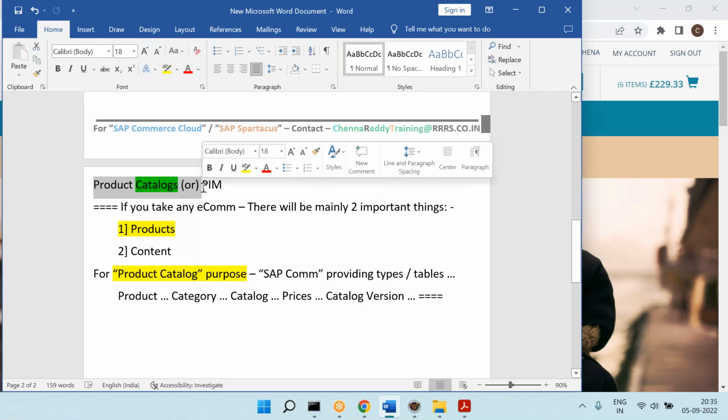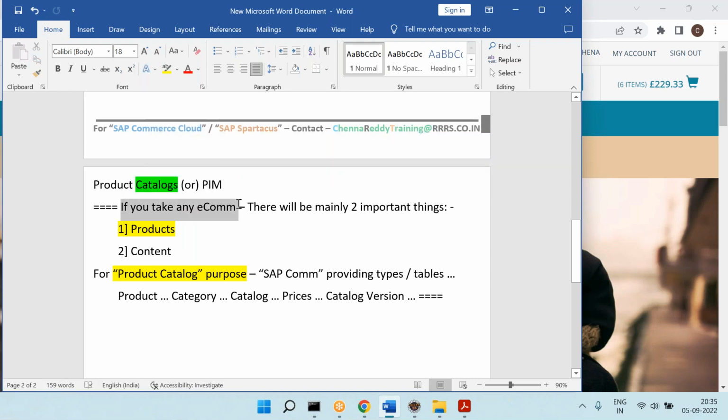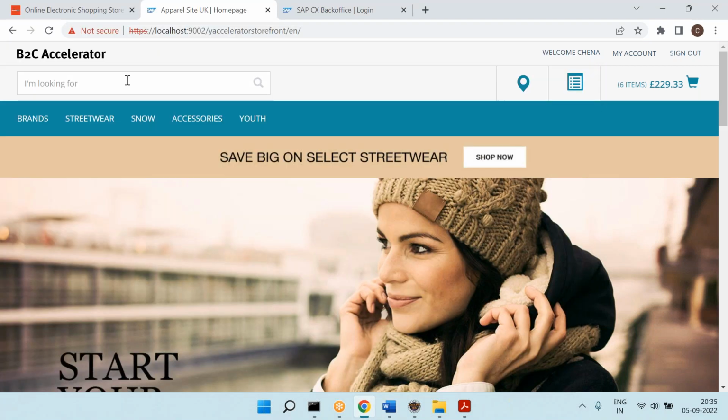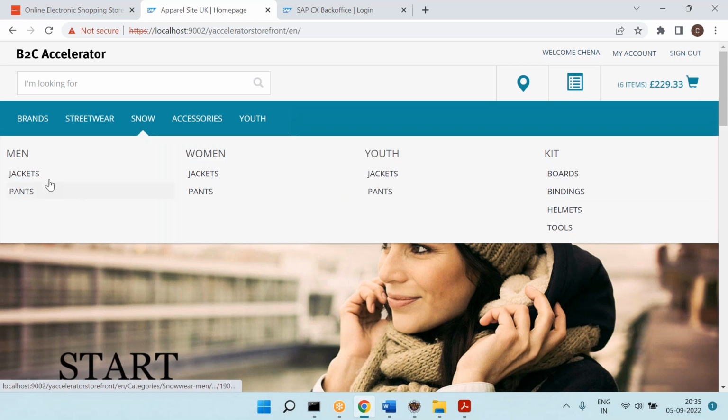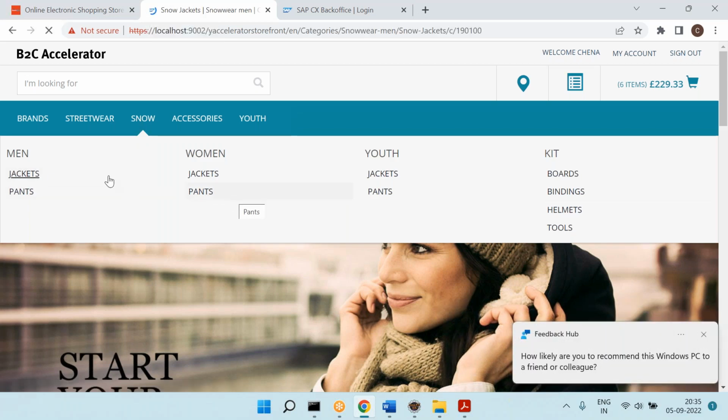You take any e-commerce site. There will be two important things. First one is product. Second one is content. What is the meaning of product? So let's say this is the e-commerce site. I click on the jackets.